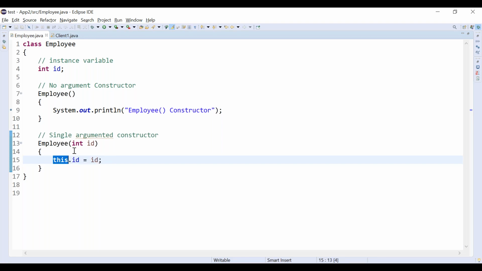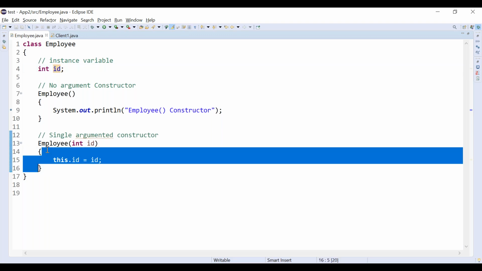For now, understand this is how I can initialize an instance variable through the constructor, correct?